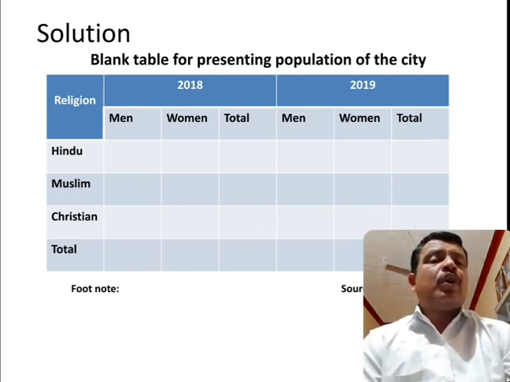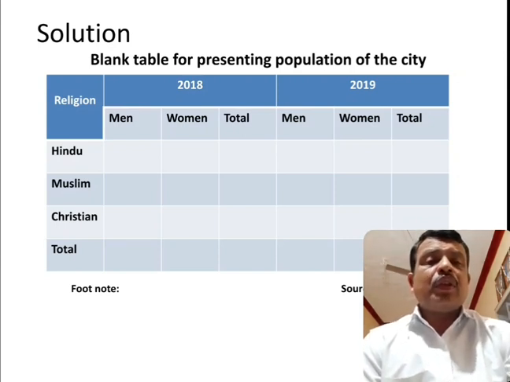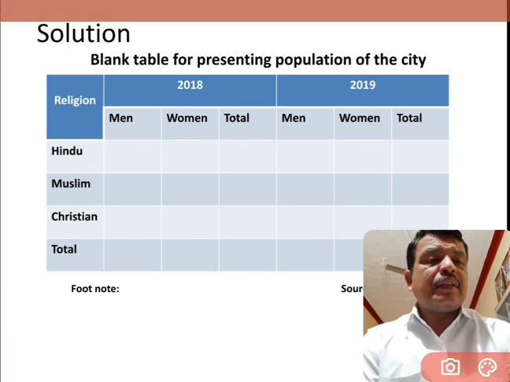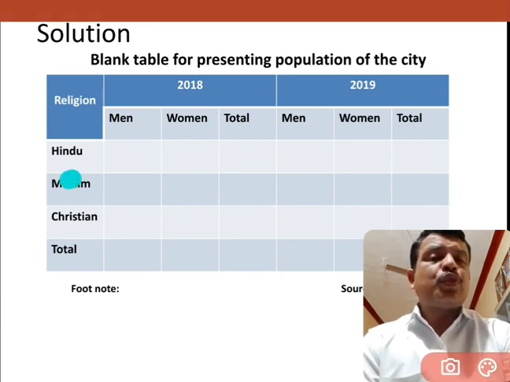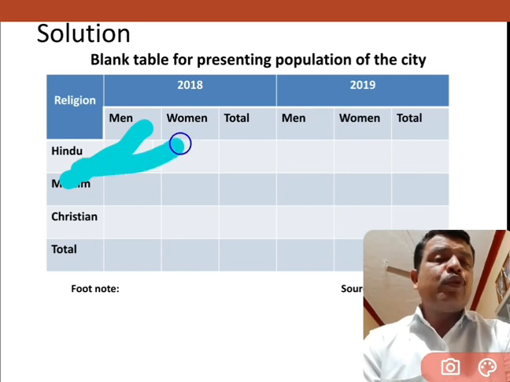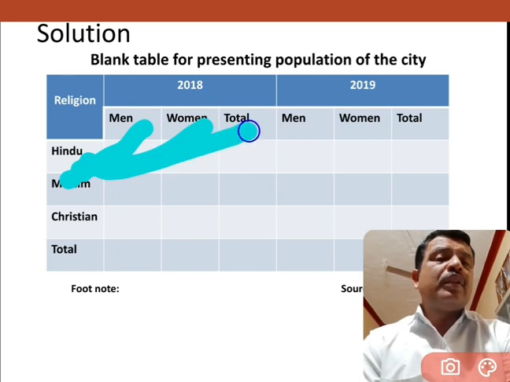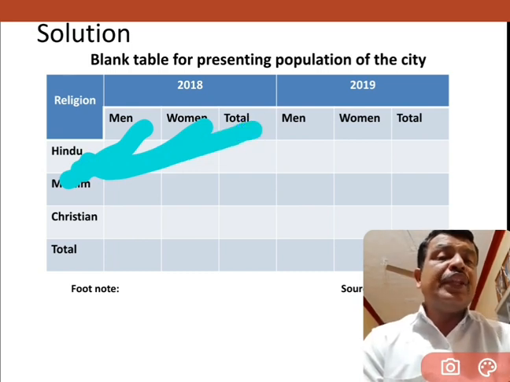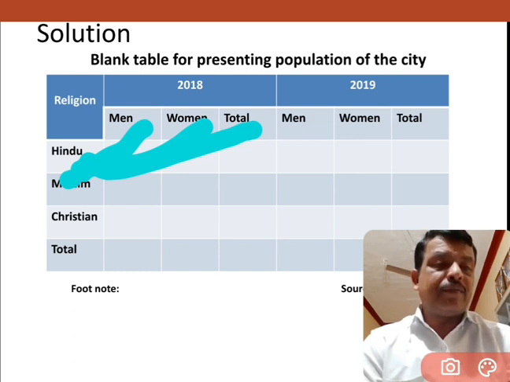So here, just presume that when I come to the first religion, Hindu, in the year 2018, how many men are there? And Hindu, how many women are there? And what is the total Hindu in 2018?